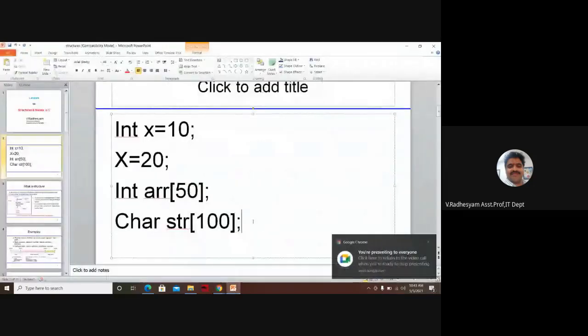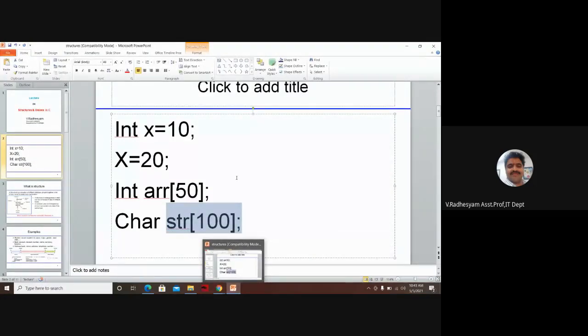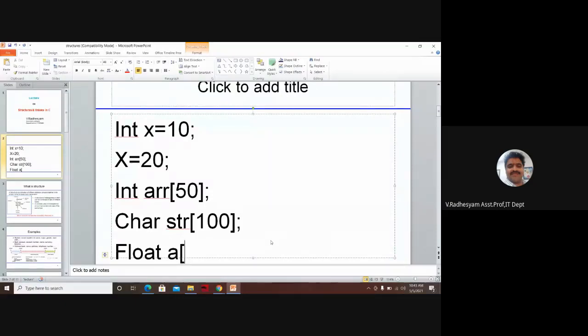Here also all are homogeneous, that means all are characters. Here all are integers, here all are characters. If you consider a float array of some 200, all are float values, all are homogeneous.